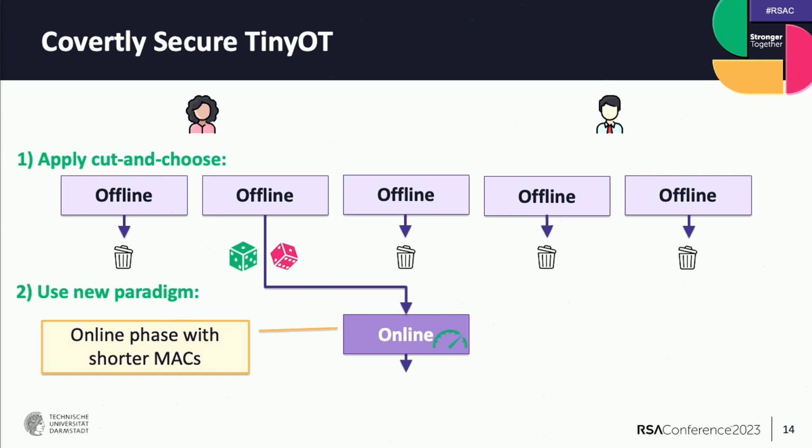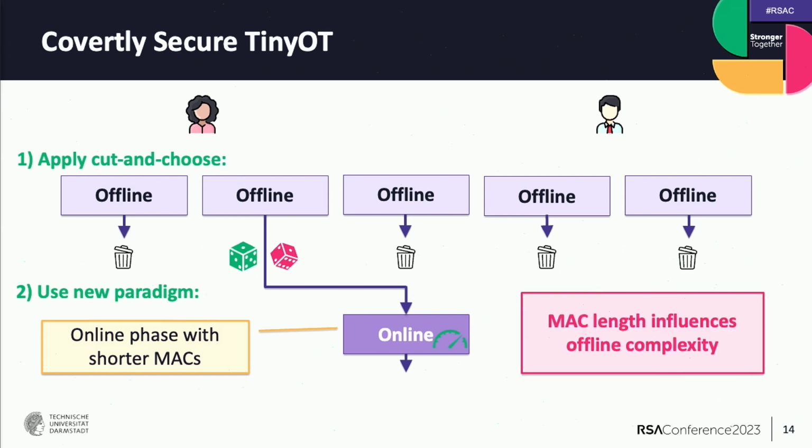Now, one main insight is that by reducing the security of the online phase, we do not really get benefits in the online phase, but we reduce the requirements on the offline phase. And by this, we can improve the efficiency of the offline phase.